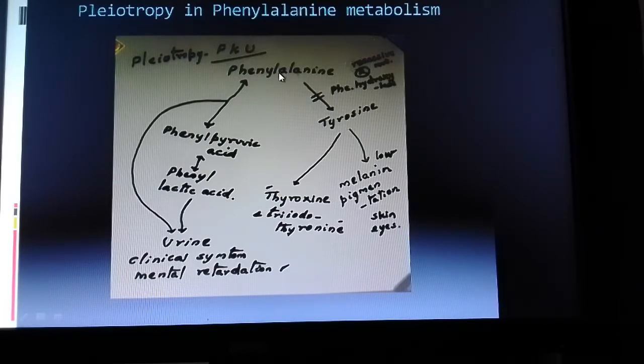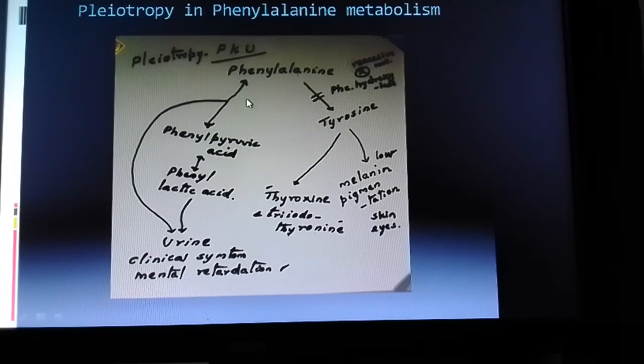So the amount of phenylalanine will be in excess in the blood of the individual where this gene is recessive. And here the tyrosine is acting as an important precursor for the production of melanin, and also the thyroxine, the thyroid hormone.